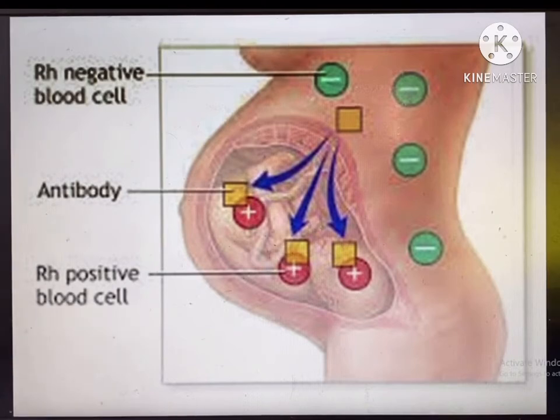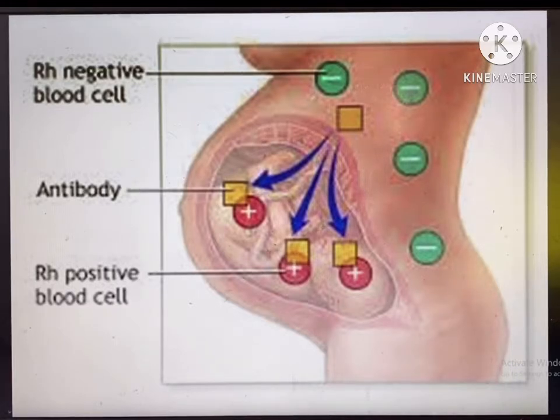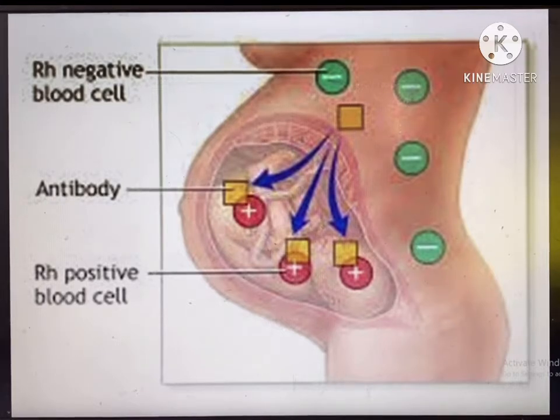What happens during pregnancy? In most cases, Rh factor positive is dominant. Rh factor positive is always dominant. If any gene which is dominant, either of C, D or E, is present, the individual would obviously be rhesus factor positive.